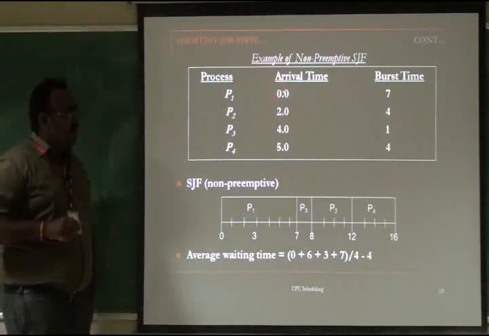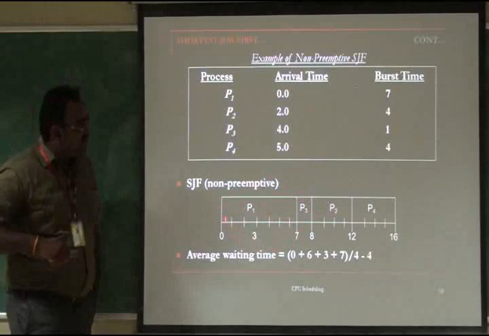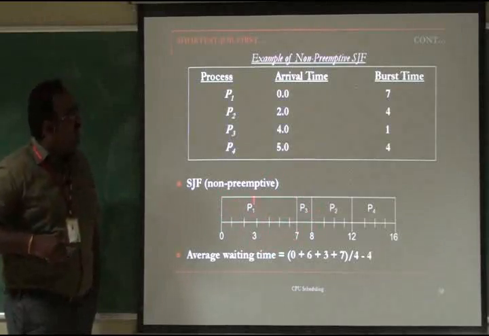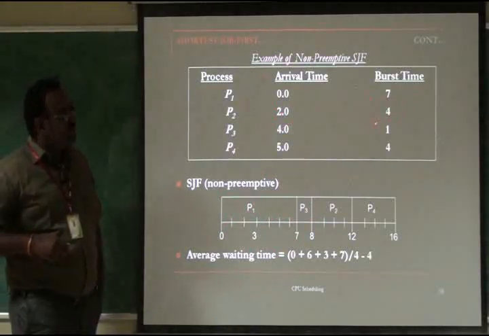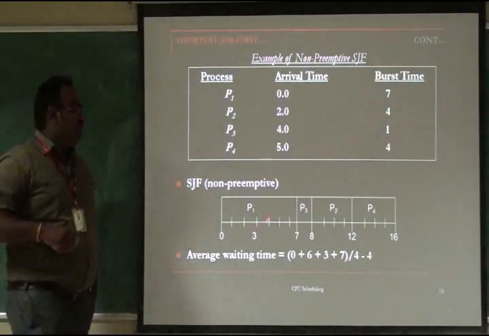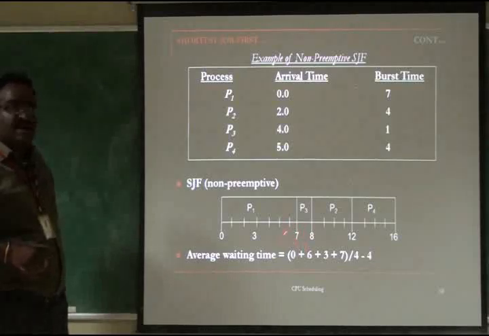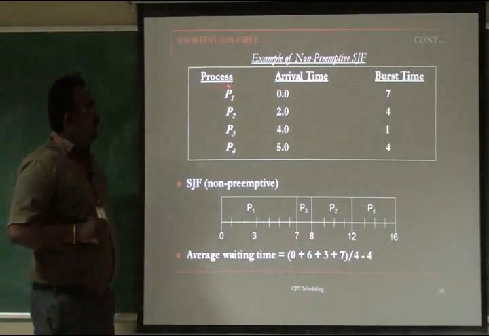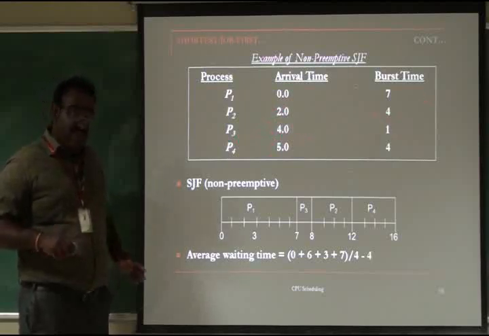While P1 is executing, at the 2nd millisecond the P2 process comes, but since this is non-preemptive, P1 is never exited. P1 completes its entire execution, so the total 7 bursts of P1 are executed. At the 2nd millisecond, even though P2 comes with a smaller burst, it is never preempted by the OS. P1 completes its entire execution at the 7th millisecond. Now P1 is complete, and three processes remain: P2, P3, P4. At the 2nd, 4th and 5th milliseconds, all the processes are now in the ready queue.